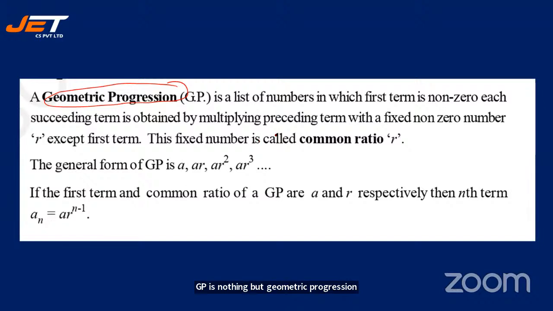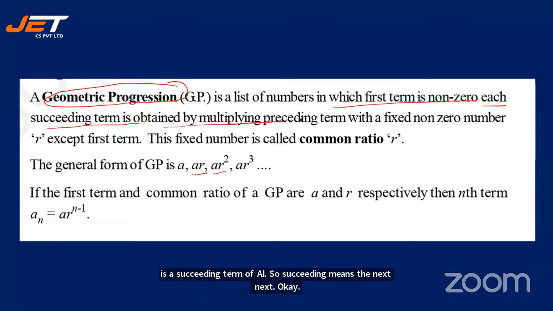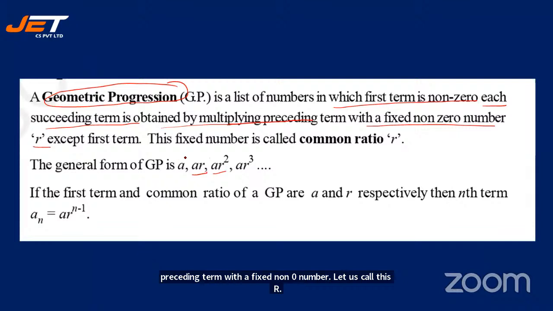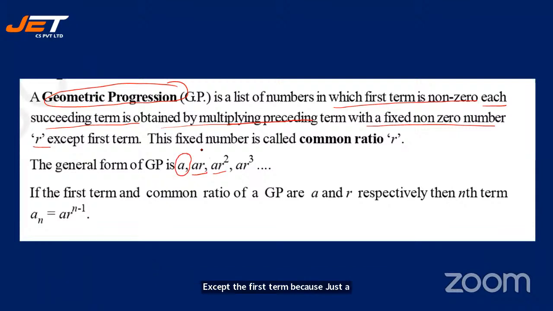It is nothing but a list of numbers in which the first term is non-zero. Each succeeding term, succeeding means afterwards. See, AR is a succeeding term of A. AR square is a succeeding term of AR. So succeeding means the next. Each succeeding term is obtained by multiplying the preceding term with a fixed non-zero number. That is called R, except the first term, because the first term both in AP and GP remains A only.